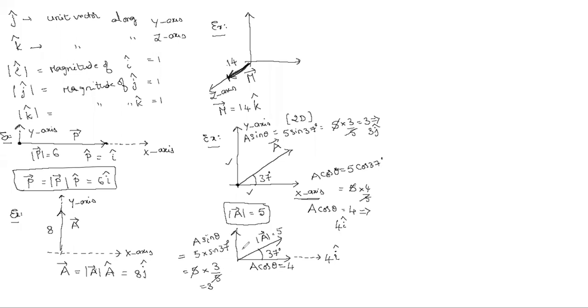That 3 you got along the y-axis or z-axis? Y-axis. The unit vector is j cap or k cap? J cap, sir. So along the y-axis I am writing its vector representation 3 j cap. Is it clear? Yes, sir. Along the x-axis 4 i cap, along the y-axis 3 j cap. Okay, sir. Thank you, sir.